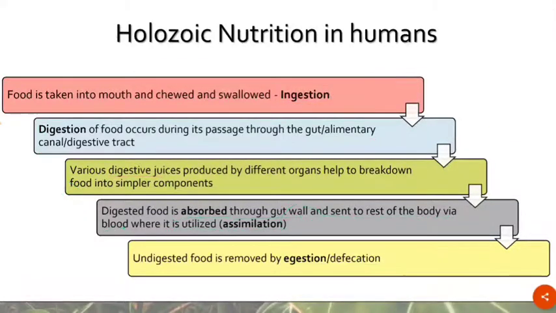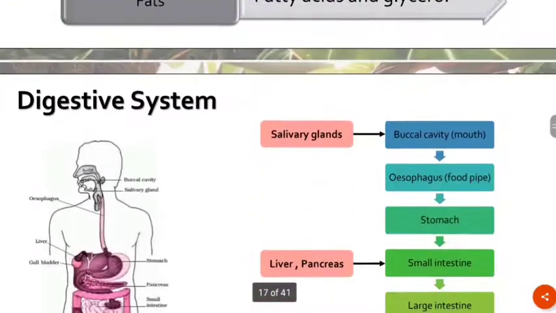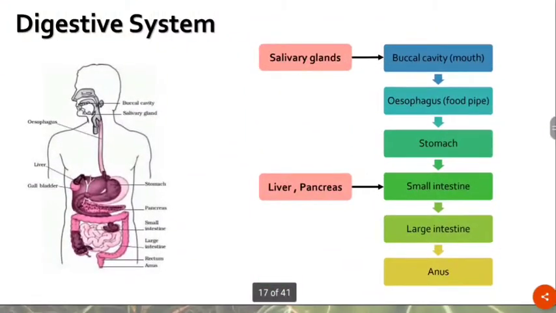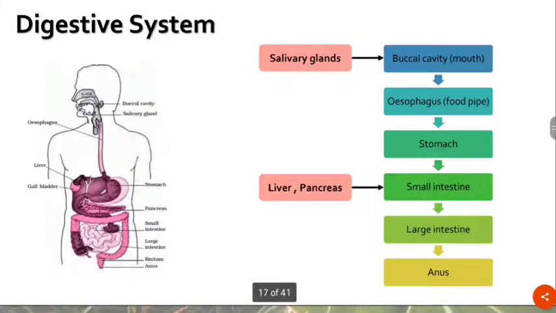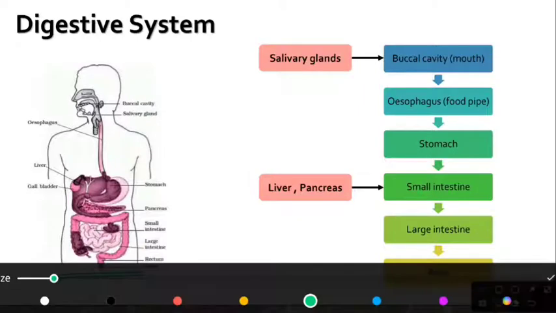Alright, now that we have seen the holozoic mode of nutrition in animals, specifically in humans, let us look at their digestive system. Let us look at the alimentary canal, or the pathway through which the food actually passes. So this figure shows you the alimentary canal.